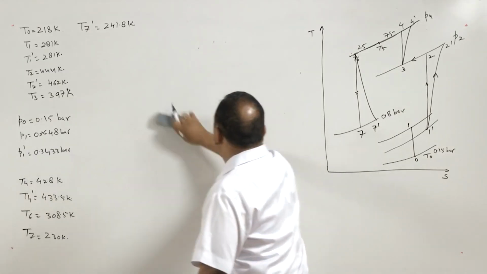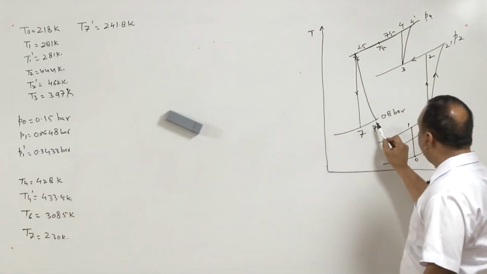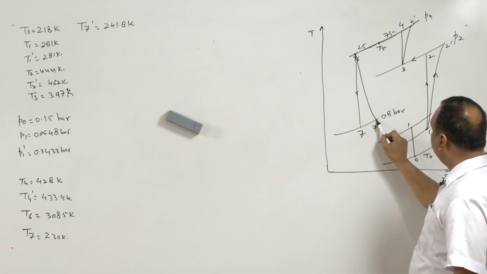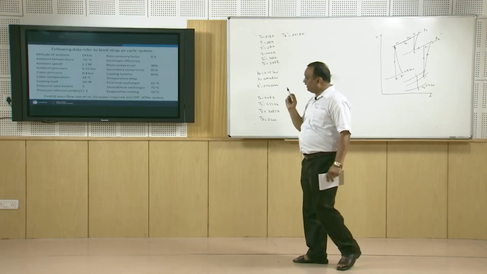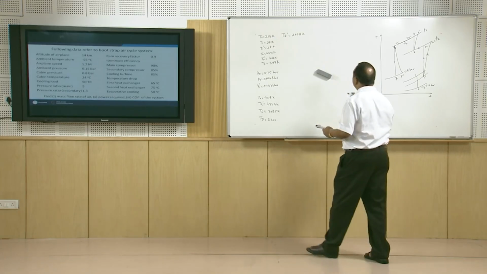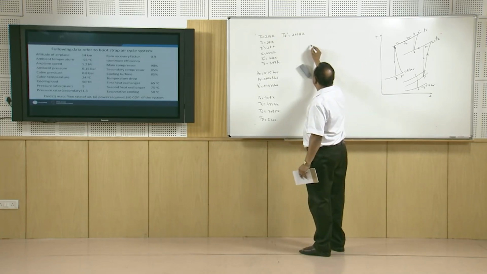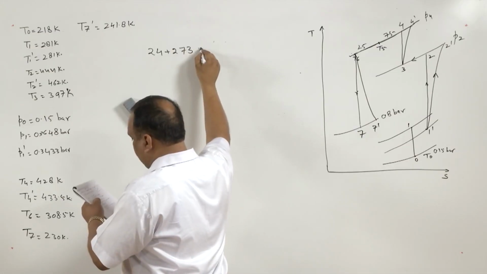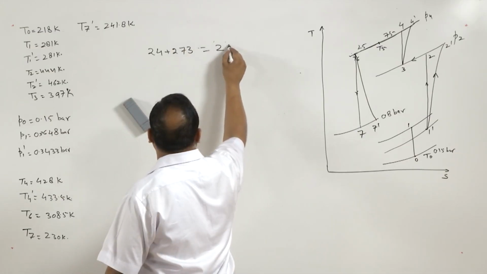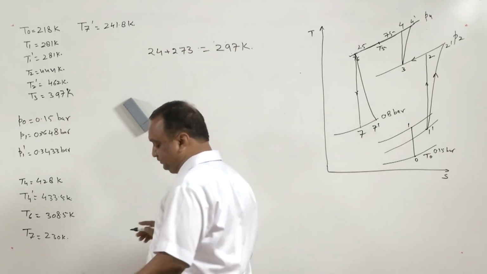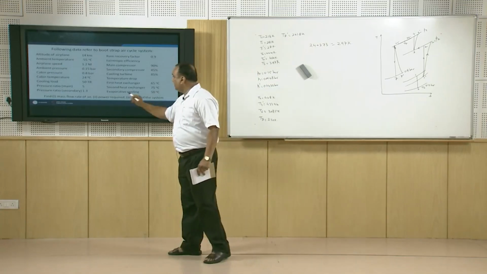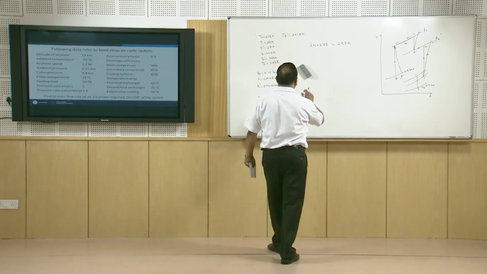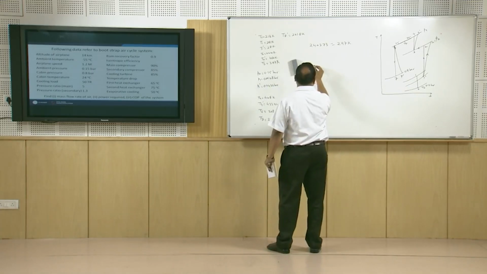Now, we have the temperature of air which is used for the cooling purpose, and inside temperature is maintained at 24 degrees centigrade. So, 24 degrees centigrade will turn out to be 24 plus 273 is equal to 297 Kelvin. Now we have to find mass flow rate of air.